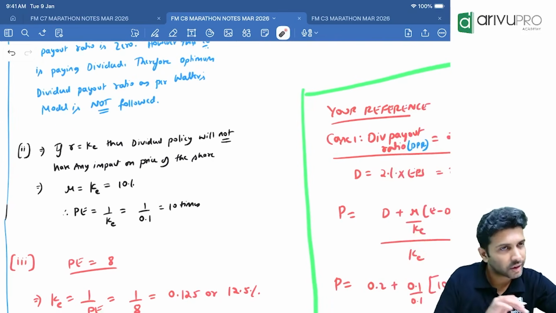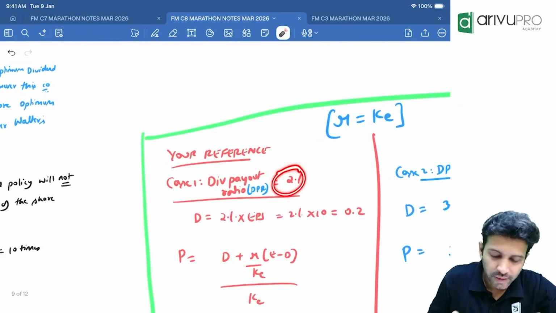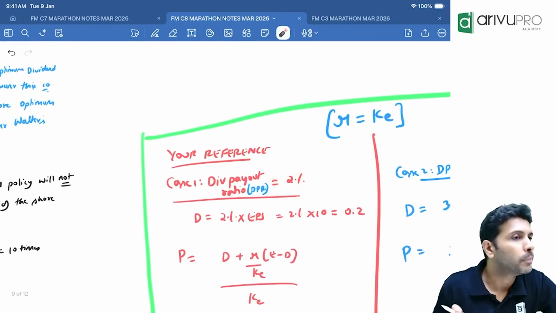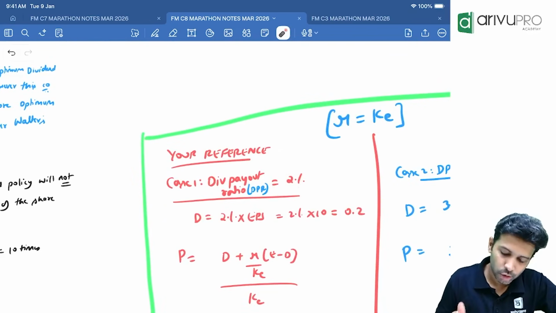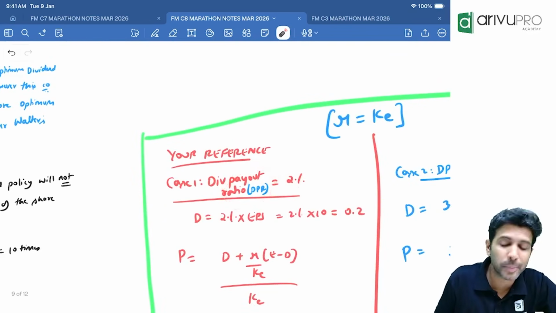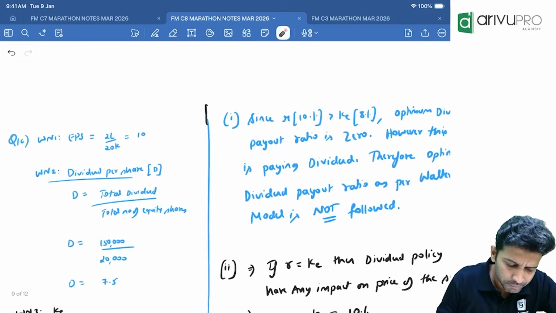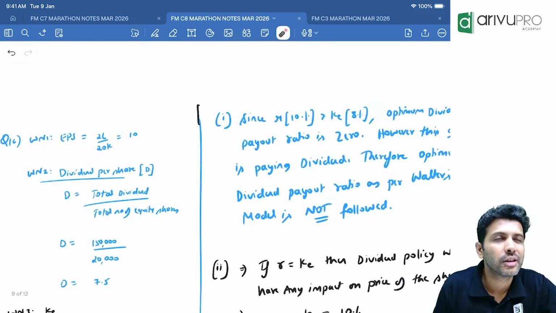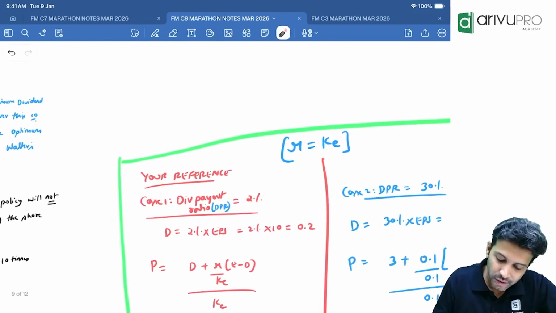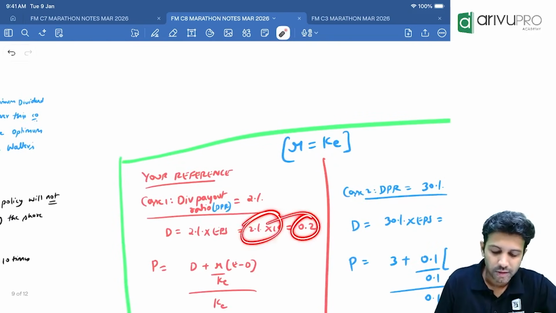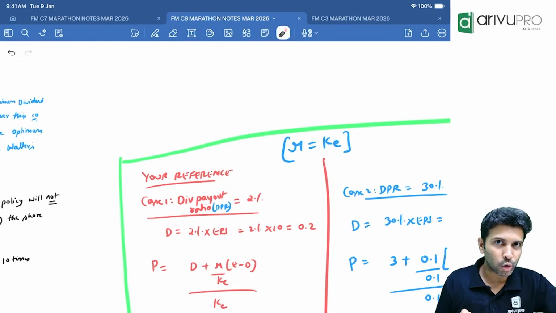Okay, now let's try to prove this. Dividend payout ratio, I've assumed it to be 2%. You can take any percentage. Payout ratio is always expressed on EPS. How much percentage of EPS is dividend? I've assumed 2%. What is your EPS? You already calculated, it is 10. 10 into 2% is how much? 0.2.